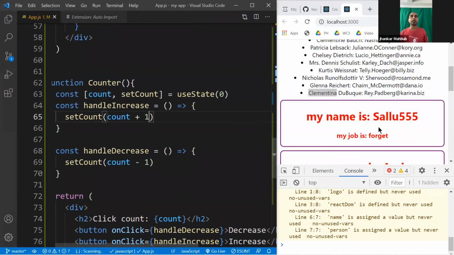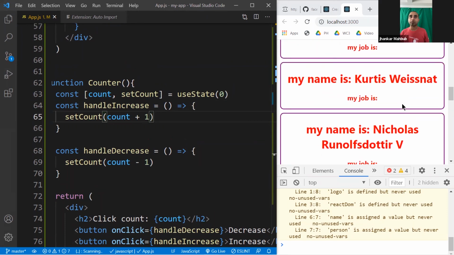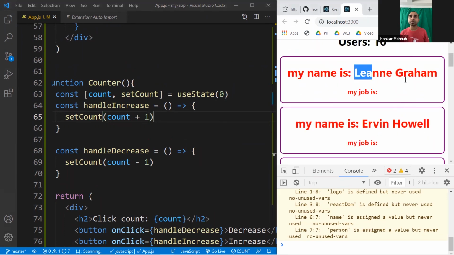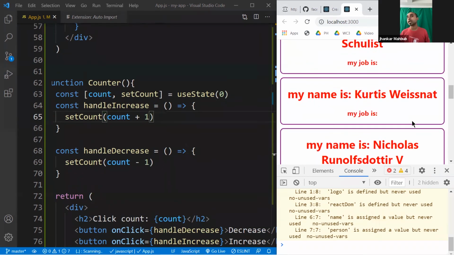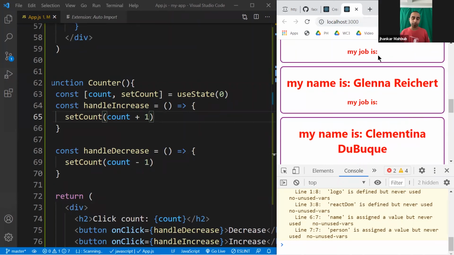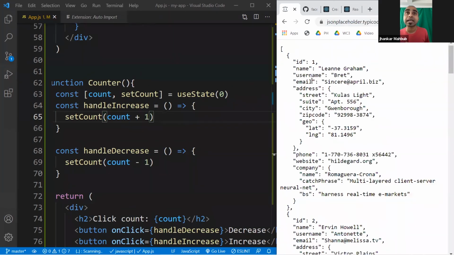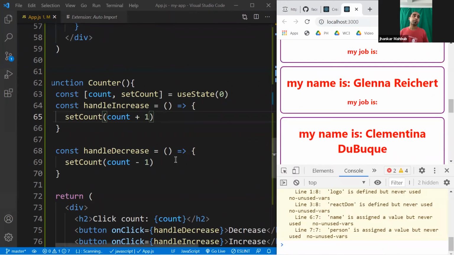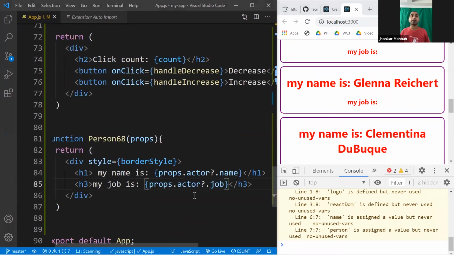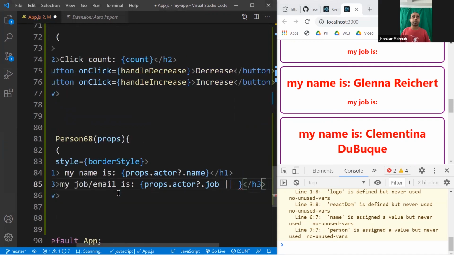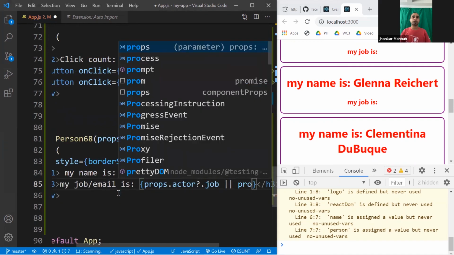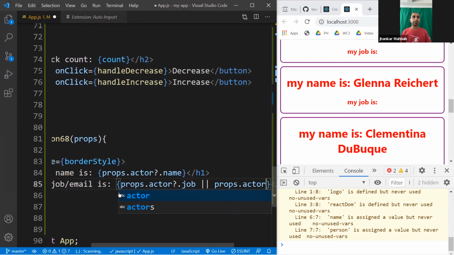So if this works, we will have many more users after all this. You see Leon Graham, the 10 users, this is the Arvind Howell, and all these users added. And since their data, if you look into the first one, doesn't have any job, right? So that's why you don't see any job here. But instead of job, you can use something else. Say, if I don't have any job, you can put an or, and maybe a job or slash email, and you can display here that you want to show props.actor, and then .email.